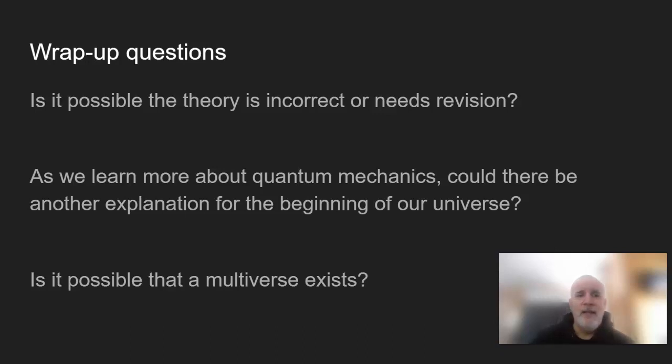So, rapid questions. Is it possible the theory is incorrect or needs revision? It's possible. Theories can be disproven or they can be tweaked when new evidence is found. So if we find new information, we can tweak them. As we learn more about quantum mechanics, could there be another explanation for the beginning of our universe? So when Ant-Man Quantumania comes out, is there something to the quantum realm? Now, I'm not saying that that's true stuff. Obviously, that's fiction, but what is it about the quantum realm that we don't know yet? There's a lot of stuff down there that's really, really small.